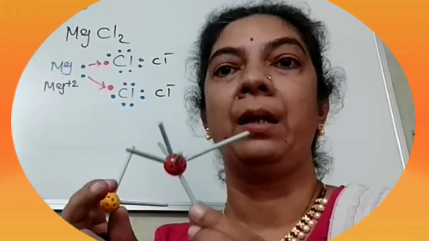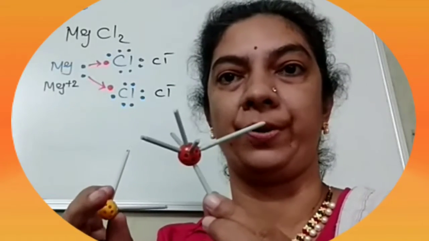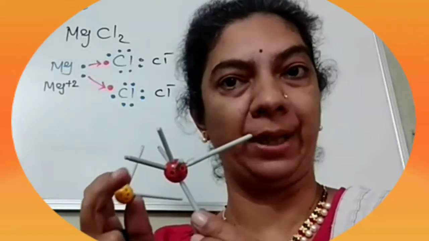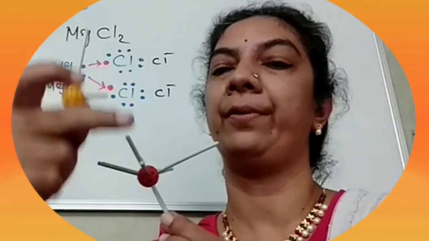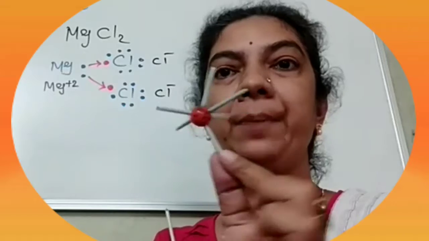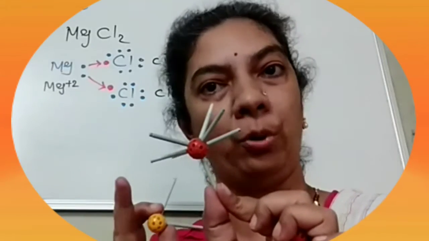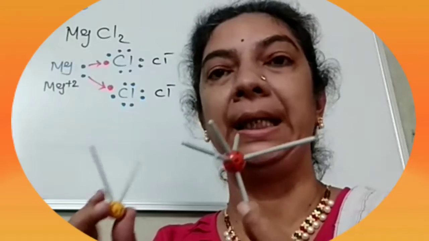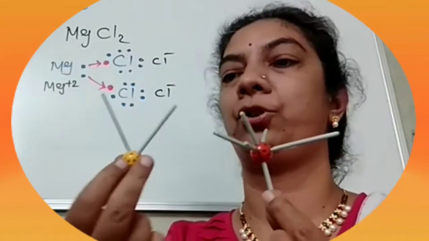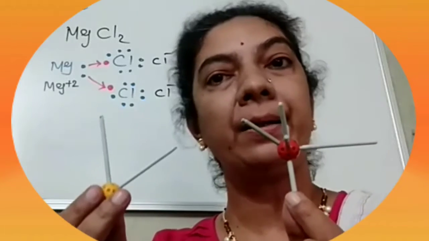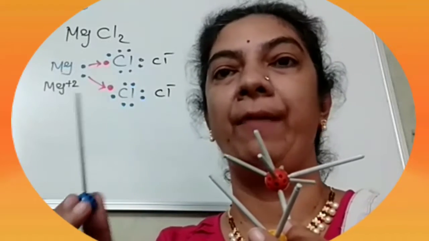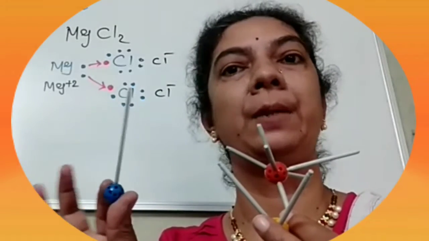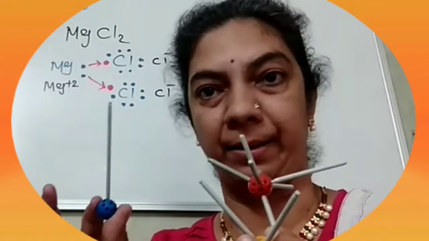These sticks represent the number of valence electrons. Chlorine has 7 electrons: 1, 2, 3, 4, 5, 6 and 7. So this represents one atom of chlorine. Magnesium has 2 valence electrons, so this represents an atom of magnesium. And sodium has 1 valence electron, so this represents one sodium atom.